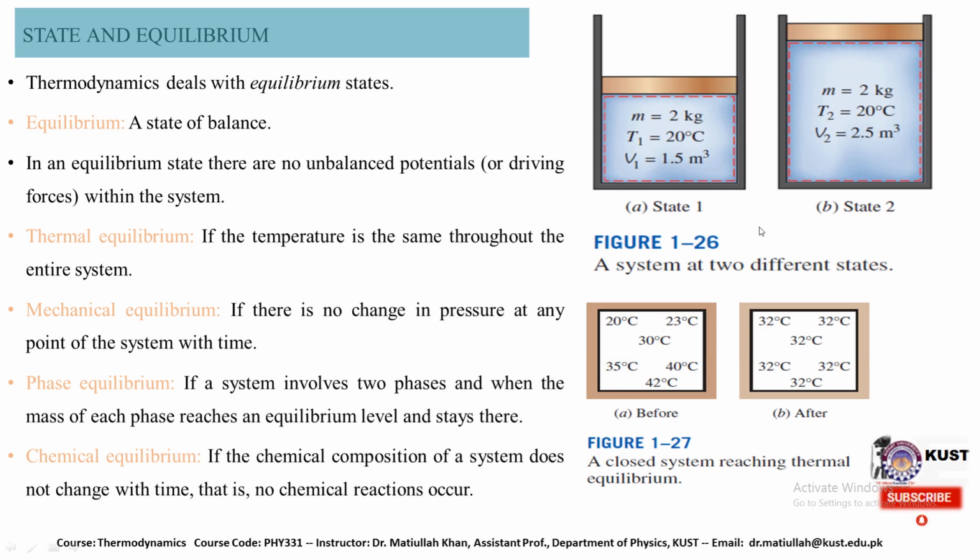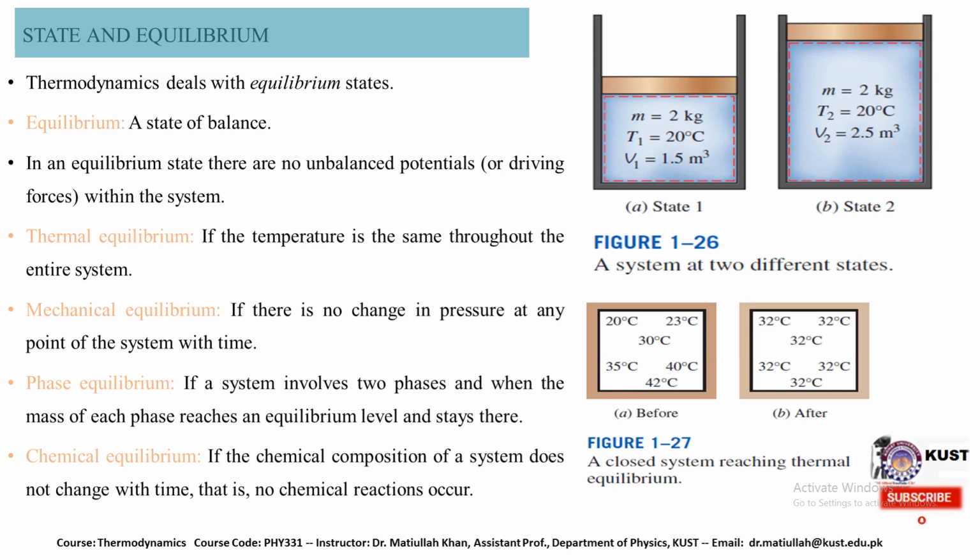We have a system at two different states. Here in state 1, its mass is 2 kg, temperature is 20 degrees centigrade, while its volume is 1.3 cubic meters. Similarly, in state 2, its mass is 2 kg, temperature is 20 degrees centigrade, while its volume is 2.5 cubic meters. So this is a particular case.